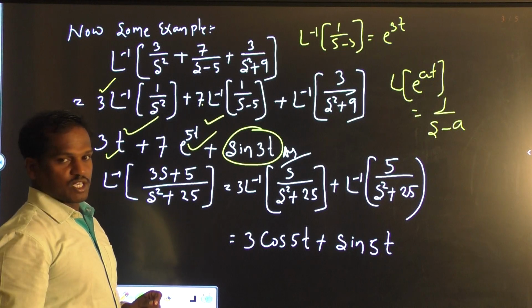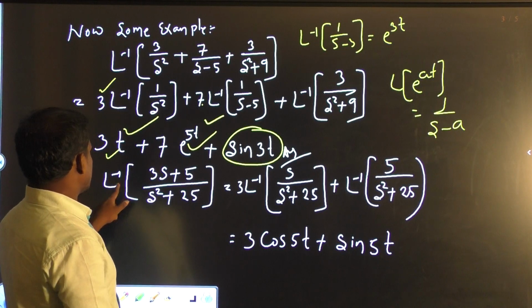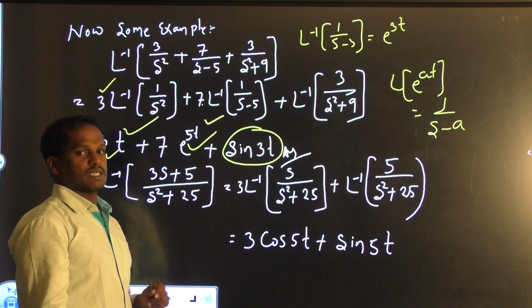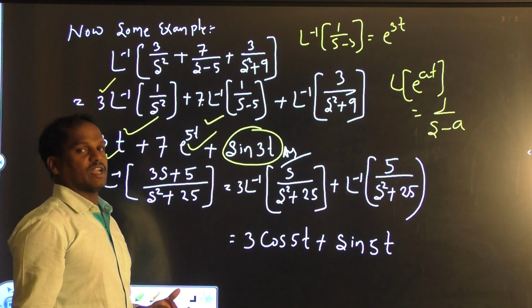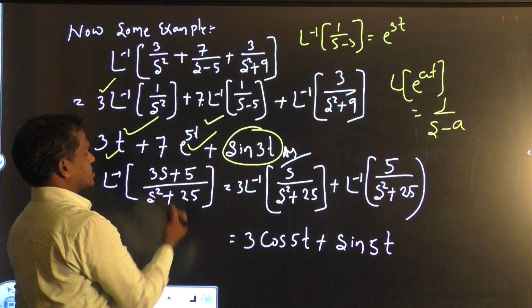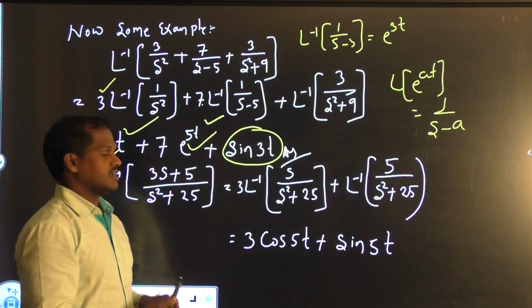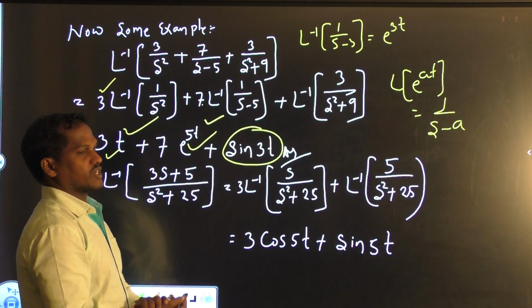Proceed to the other example. This type of question will arise many times in exams. Laplace inverse of (3s + 5) by (s square + 25).